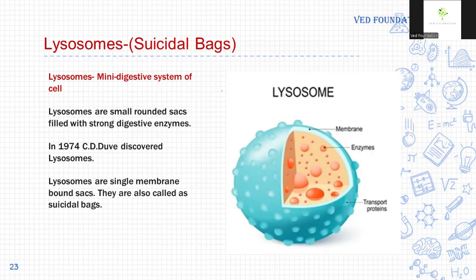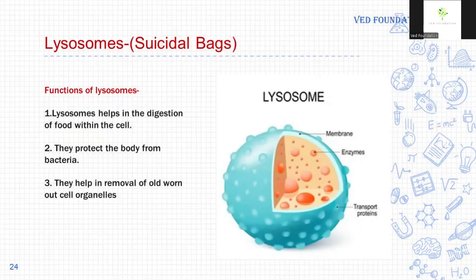Lysosomes are small rounded sacs, and they are single membrane bound cell organelles containing very strong digestive enzymes. In 1974, C.V. discovered lysosome. They are also called suicidal bags because when the cell is damaged, the lysosome bursts and the digestive enzymes inside the lysosome digest the cell in which the lysosome lives. So they are also called suicidal bags.